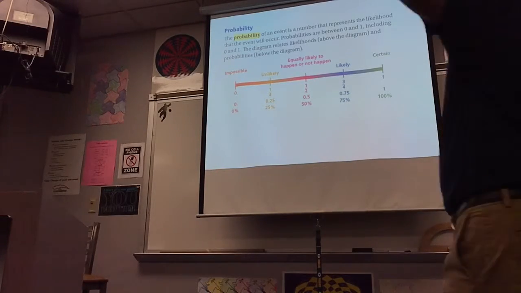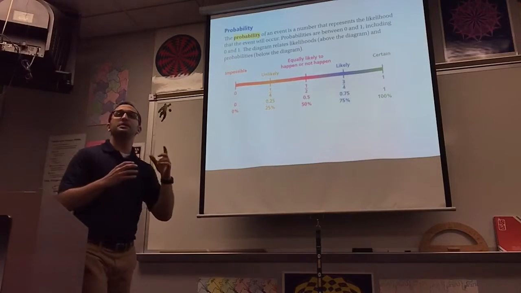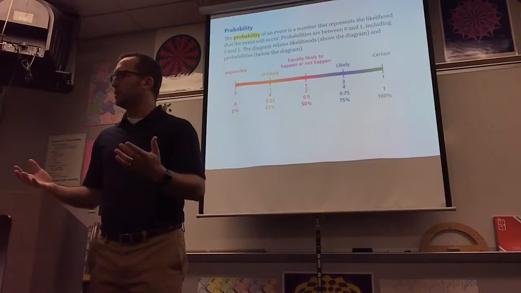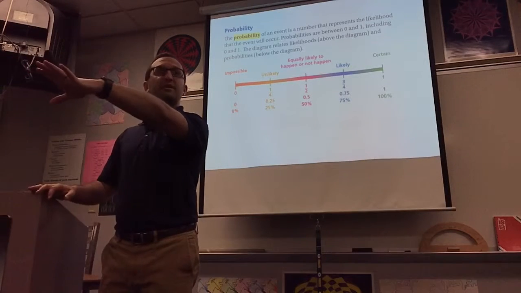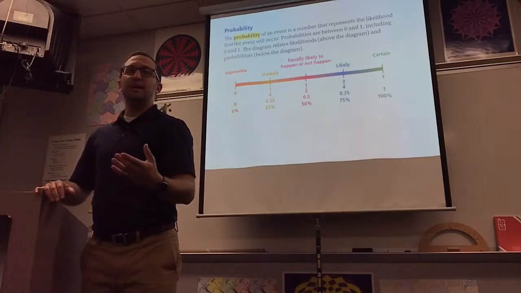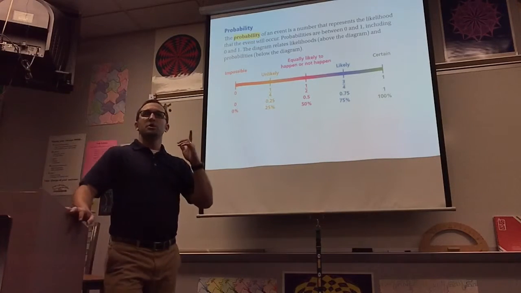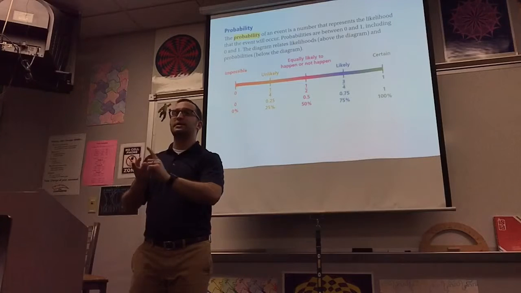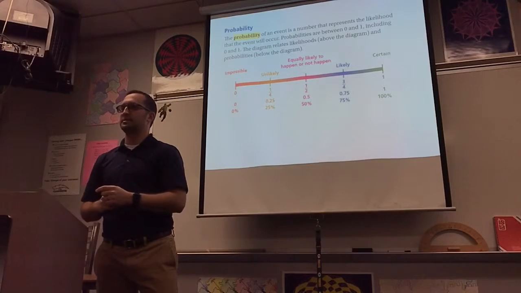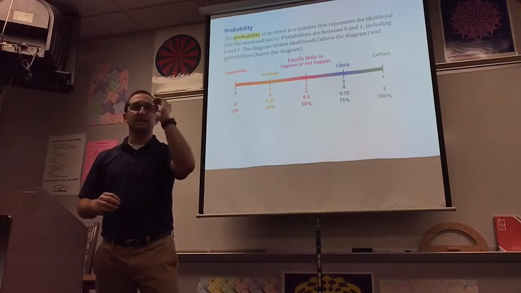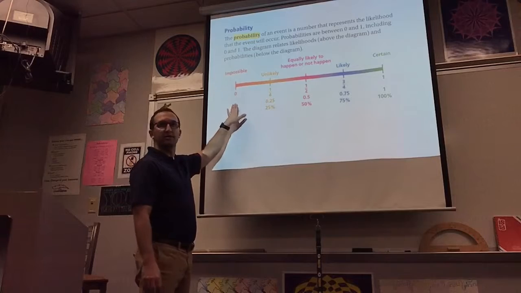Alright, so let's bring it back in. I want to give you time to do everything. So, this is an important concept. See how difficult it was to come up with something that was actually truly impossible? Now, I know that it's very, very unlikely that you will turn into a zebra, but there is a world where that could happen. But there is no world where you could roll a 7 on a 6-sided dice. That is a 0% chance of happening. That's tough to think about.